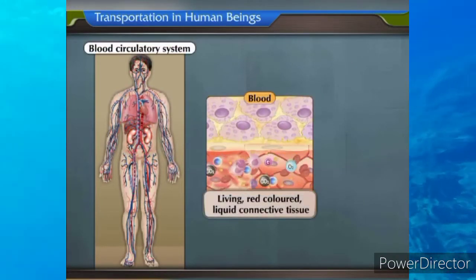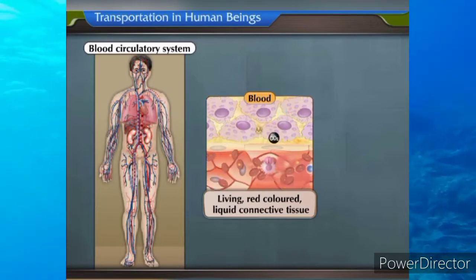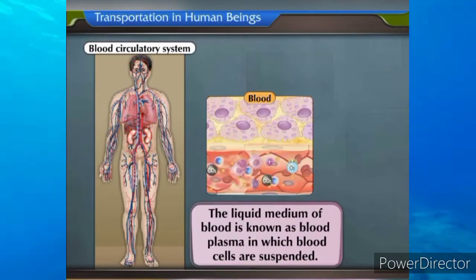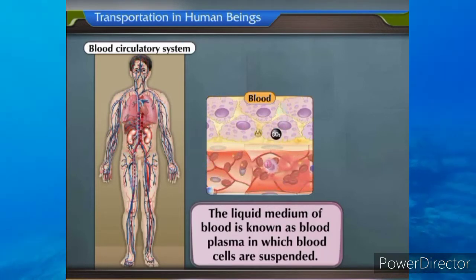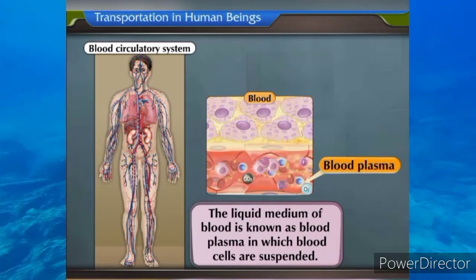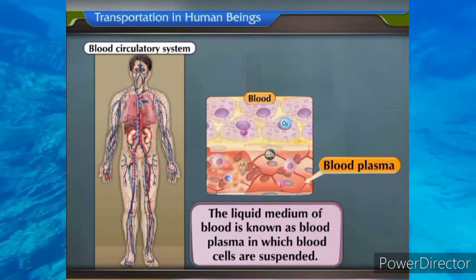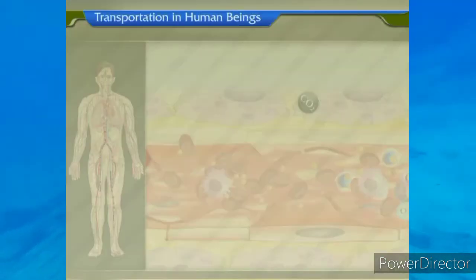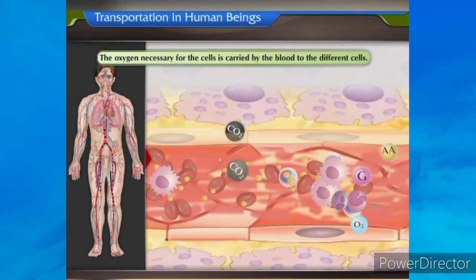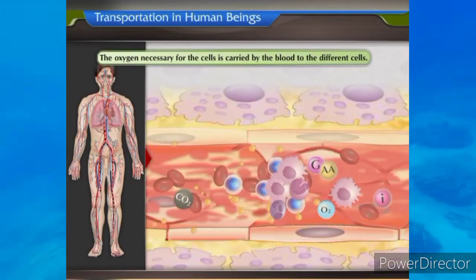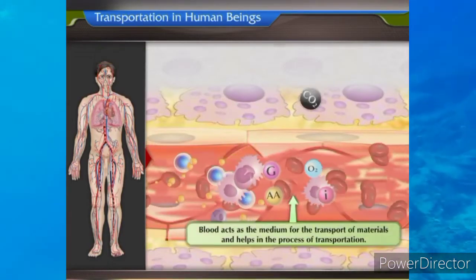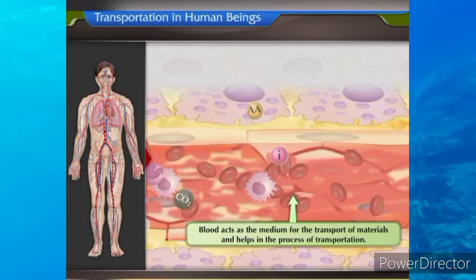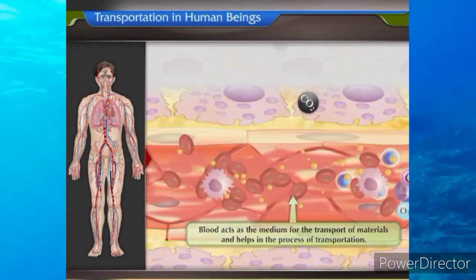Blood is a living, red-colored, liquid connective tissue. The liquid medium of blood is known as blood plasma, in which blood cells are suspended. The oxygen necessary for the cells is carried by the blood to the different cells. Thus, blood acts as the medium for the transport of materials and helps in the process of transportation.